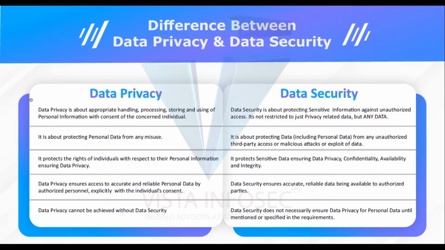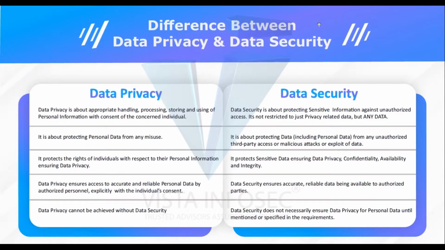And data security, or confidentiality, is more about protecting sensitive information against unauthorized access. The underlying factor is not restricted to privacy related data, but covers any data.